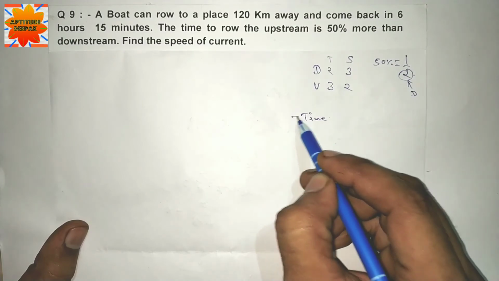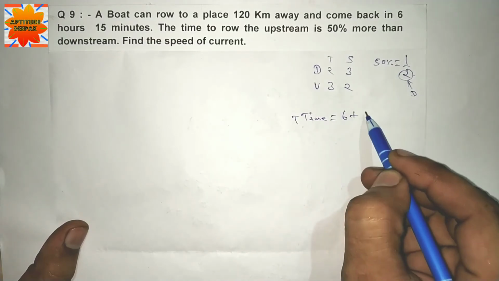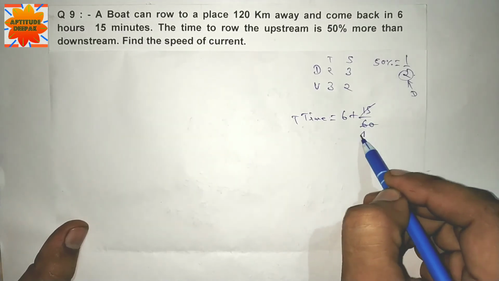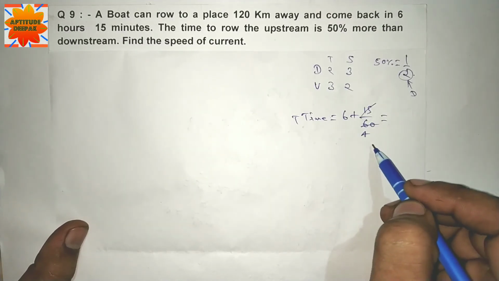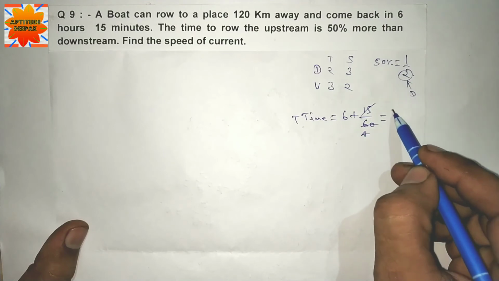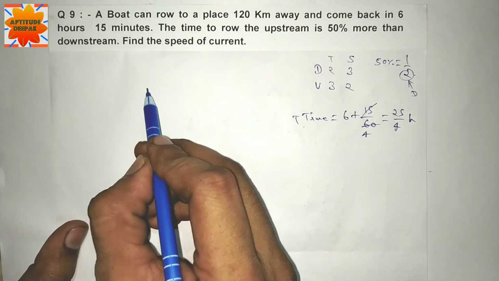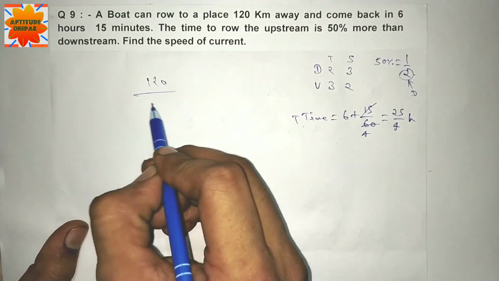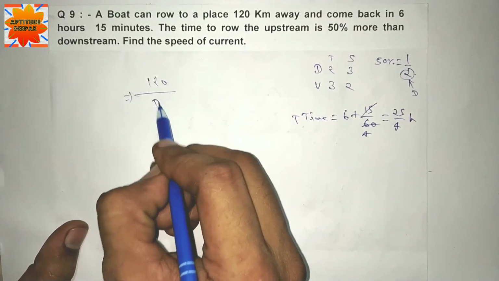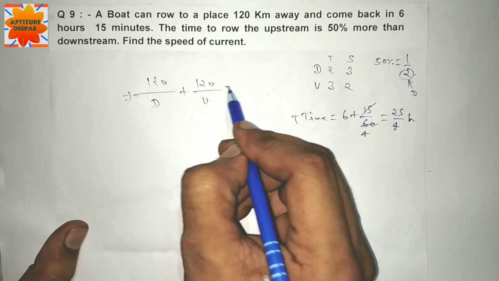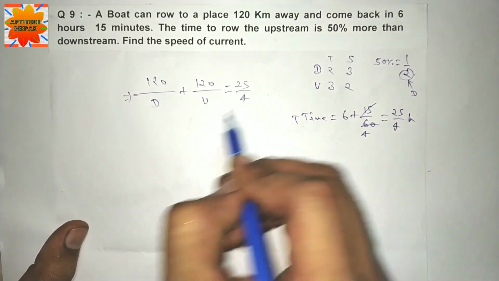Speed is inverse of time, 3 by 2. Total time is equal to 6 hours 15 minutes, which is 6 and 1/4 hours. 6 4s are 24 and 1, 25. 25 by 4 hours is the total time. 120 kilometer in downstream and 120 kilometer in upstream. Total time 25 by 4.